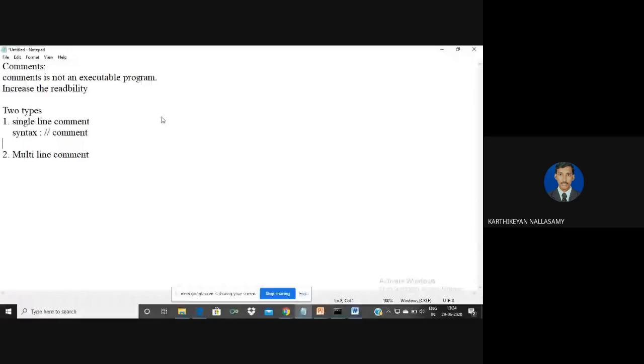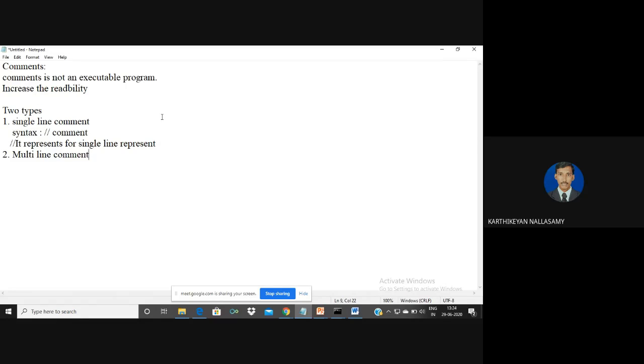For example, I can say that this is a sample demo, this represents a single line comment. It is not a part of the program, but whenever the user reads the program, it indicates the purpose for which the particular statement is defined.